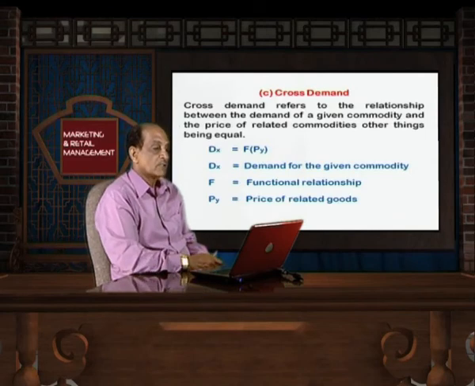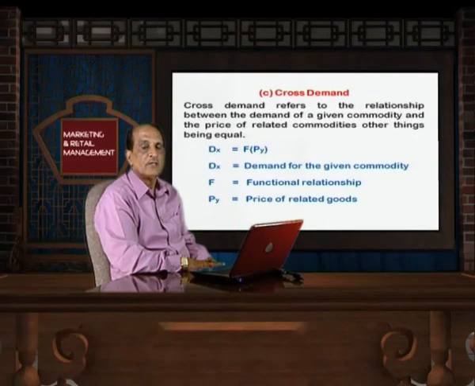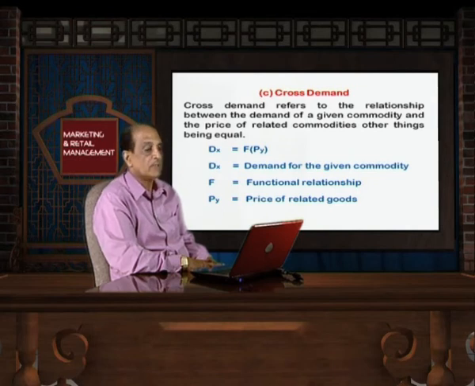Now, we discuss the cross demand. Cross demand refers to the relationship between the demand of a given commodity and the price of related commodities, other things being equal. Now, whenever the price of one commodity has undergone a change, then what is the possible impact on the demand of the other commodity? This is regarded as cross demand.